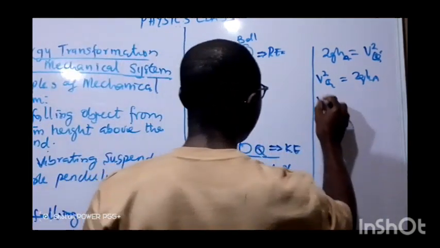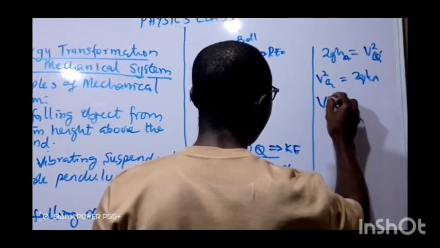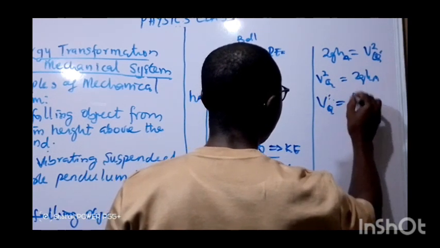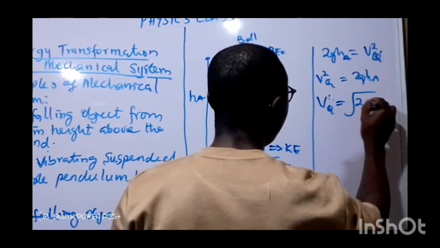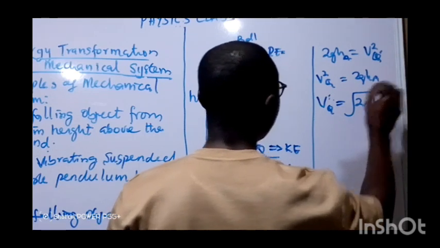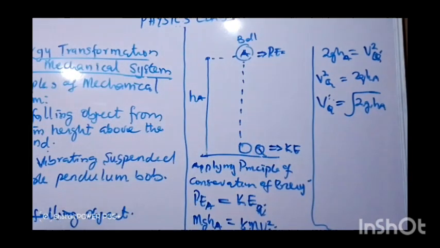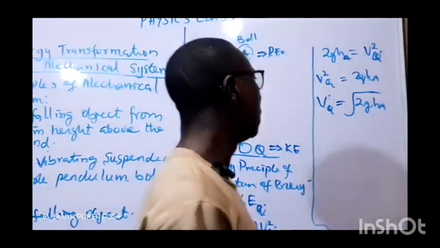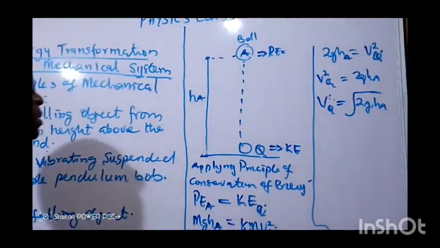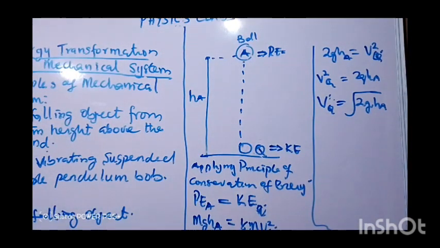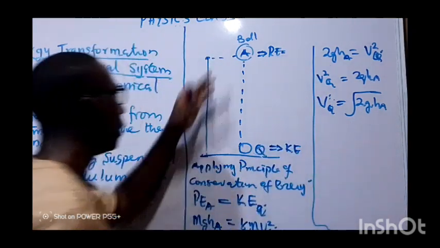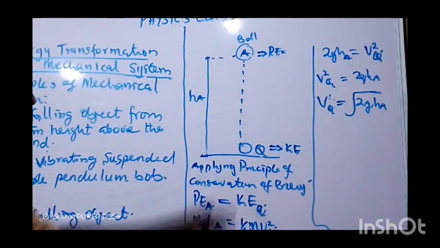So the velocity before hitting the ground will be vQ equal to the square root of 2gh, where g is the acceleration due to gravity and h is the height of the object above the ground level. That is when the object is falling freely to the ground.